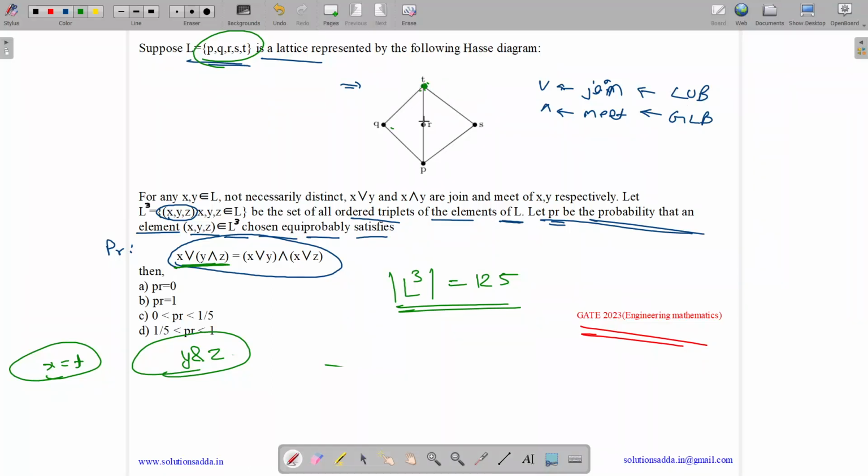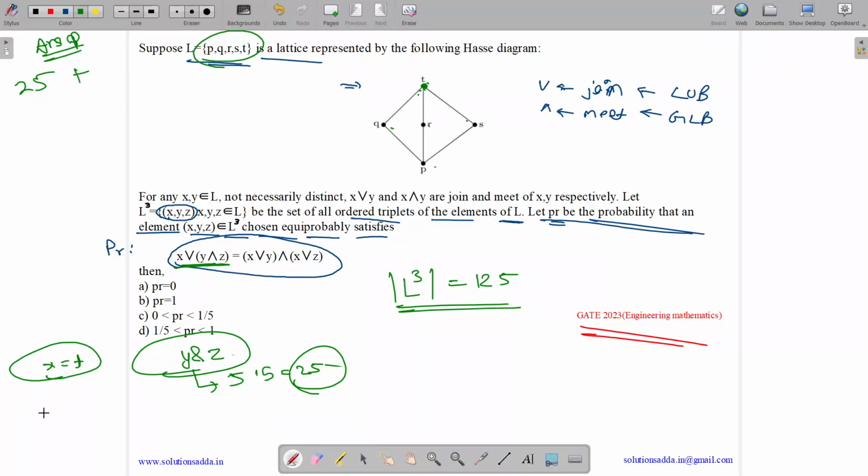You can see that whichever values you take, it will be satisfied for any y and z. So the number of ways of selecting y and z is 5 into 5, with repetition allowed, 25 ways. So we got 25 options with x as T and y and z being any of these 5 values.